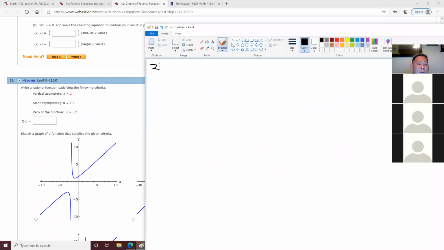So this question 23 is given to us the backwards way, meaning I give you all the asymptotes and the zeros, and you have to give me the function. Last time I gave you the functions and you gave me the asymptotes. Now I do the backward style. They give us that the vertical asymptote in this case is x equals 2. The slant asymptote is y equals x plus 1. And the zero of the function is x equals -2. The question is asking us to give the rational function for this case.